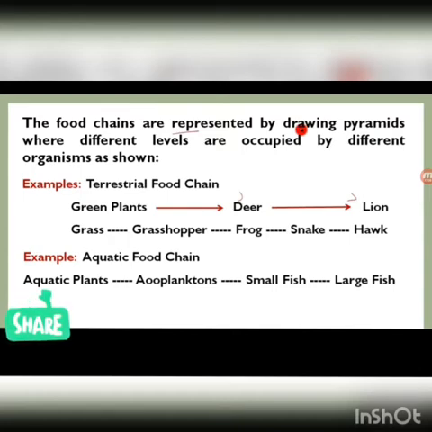Aquatic food chain. Aquatic food chain means the organisms that live in water. Aquatic plants are eaten by zooplanktons, and they are eaten by small fish, eaten by large fish.